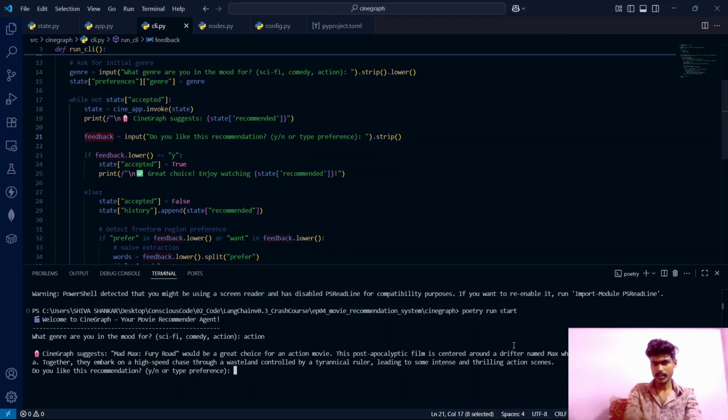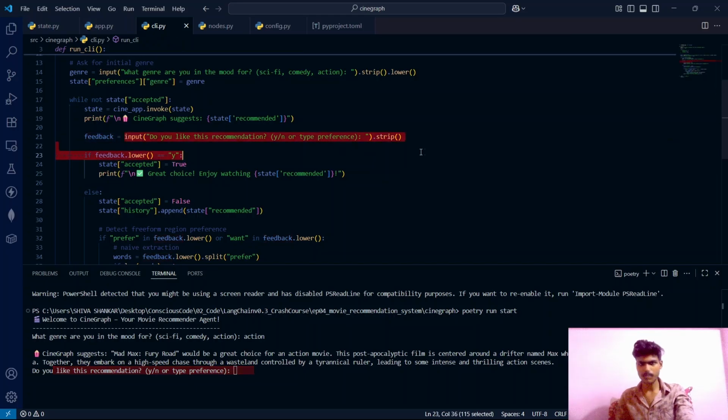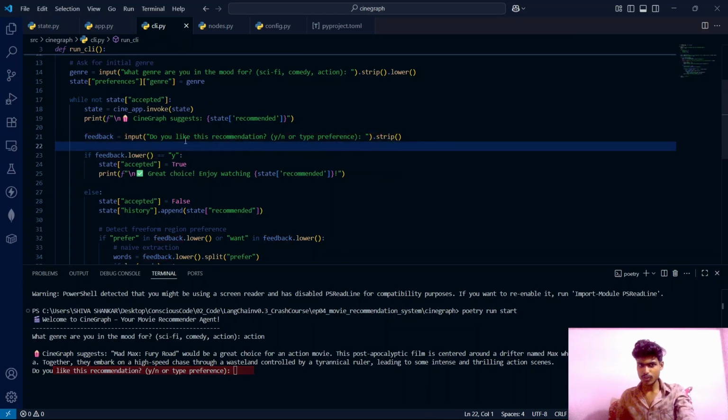It suggested Mad Max Fury, a movie name, and also gave us a brief description. It gave us the response, and it is also asking us, do you like this recommendation? Yes or no, or type preference. See, this line is printed because of this particular line. It is capturing the input. If we say yes or no, it gets captured into this feedback variable.